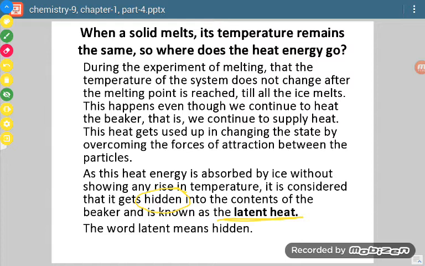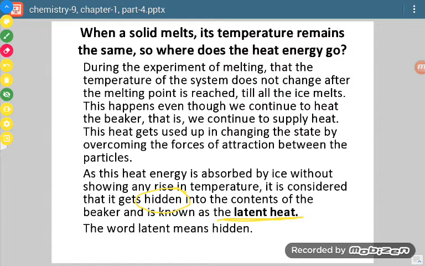Let us take the example of water. If we are heating ice and it melts into liquid, then liquid and ice both have 0 degrees Celsius temperature in the beginning till the whole of the ice melts.